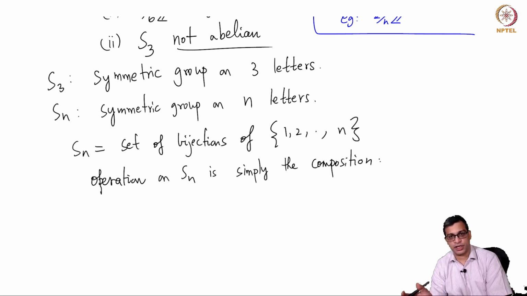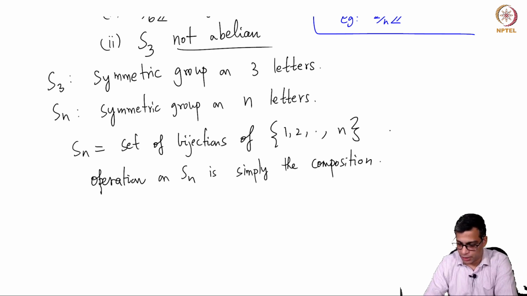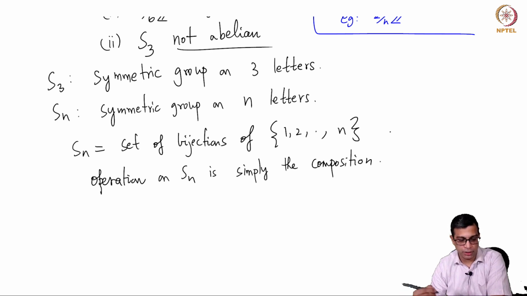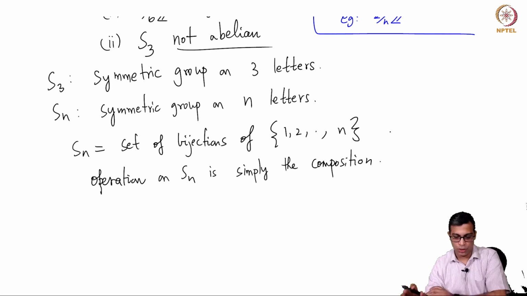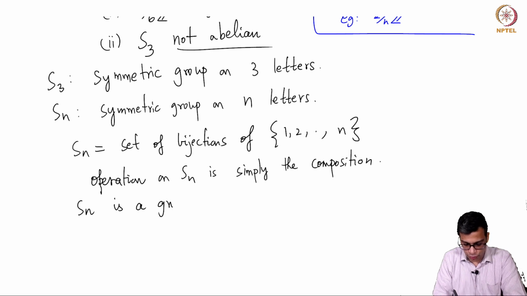So, if you take two bijections of this set 1 through n and compose them, you get another bijection. Because composition is typically not abelian, this is also not abelian unless n is equal to 1 or 2. In that case, of course, you get an abelian group. So, Sn is a group of order n factorial.